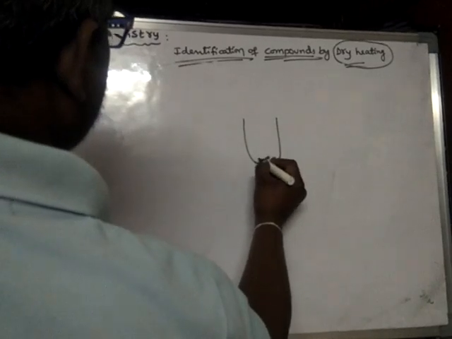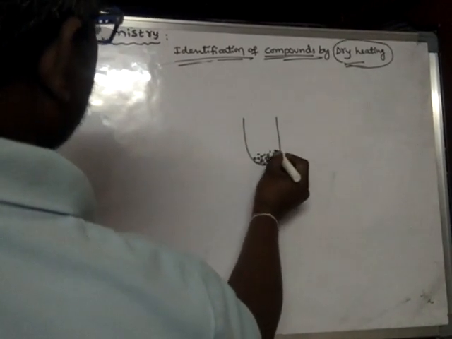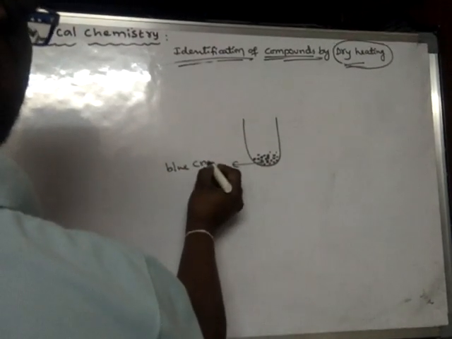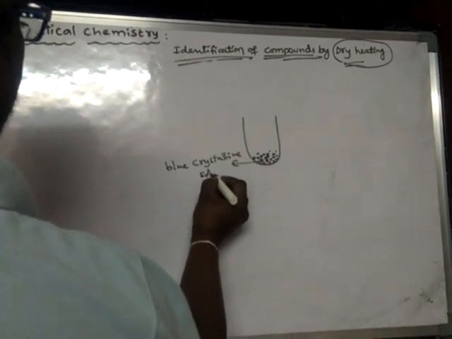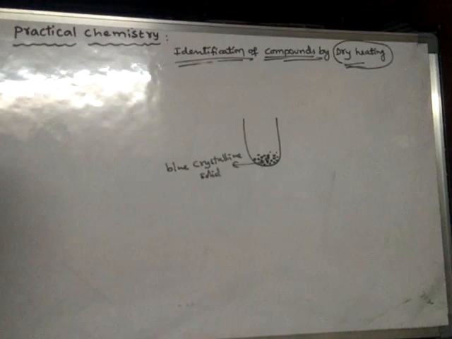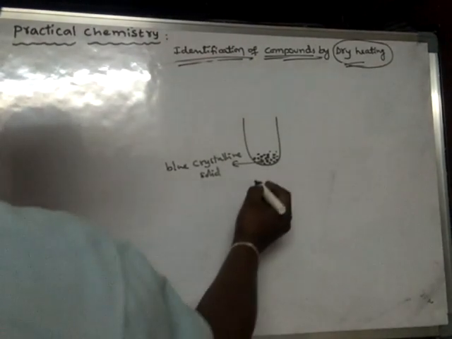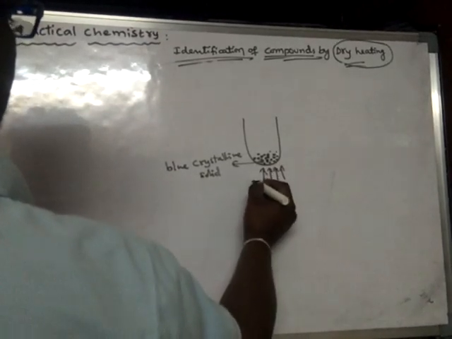A blue colored crystalline solid. I have taken this blue colored crystalline solid and I have strongly heated this substance. What happens?